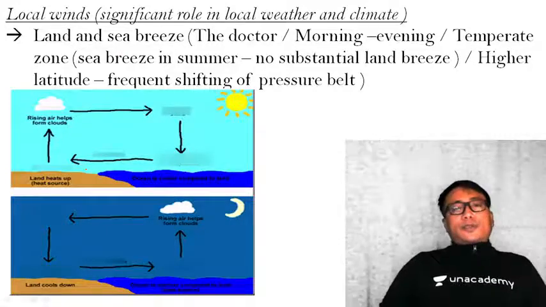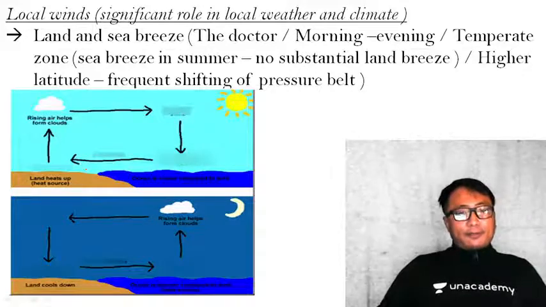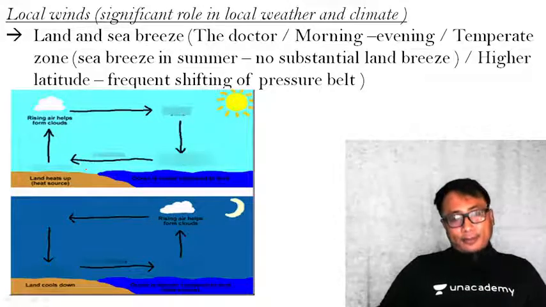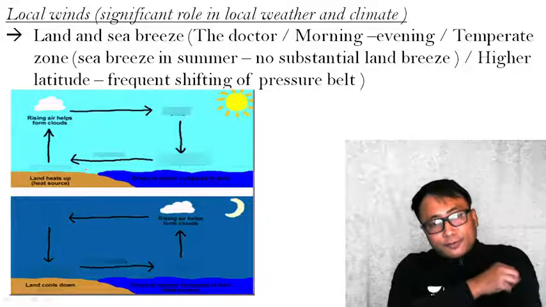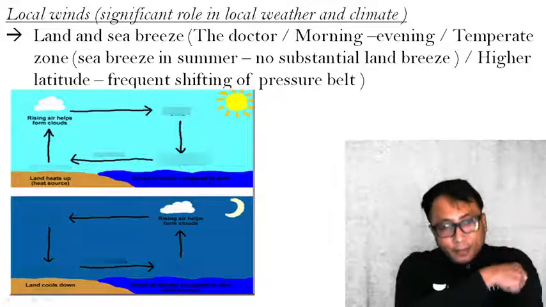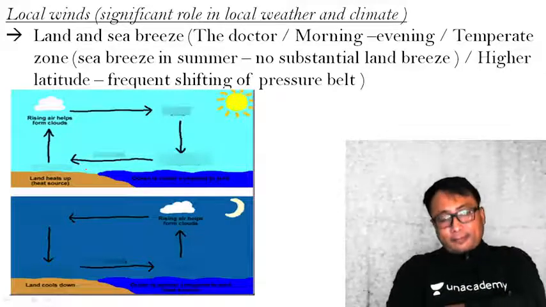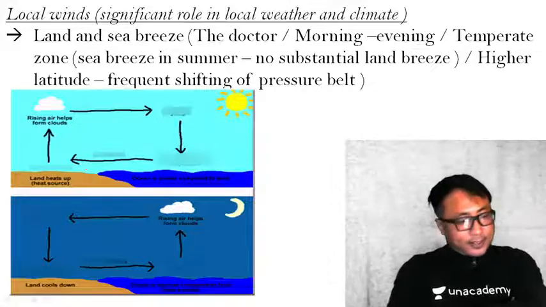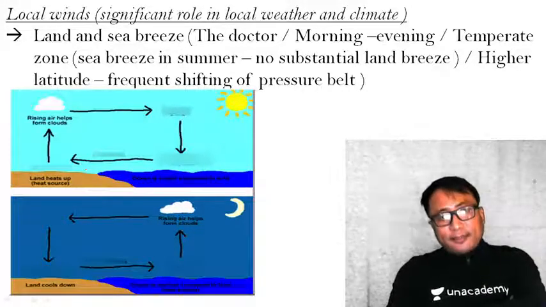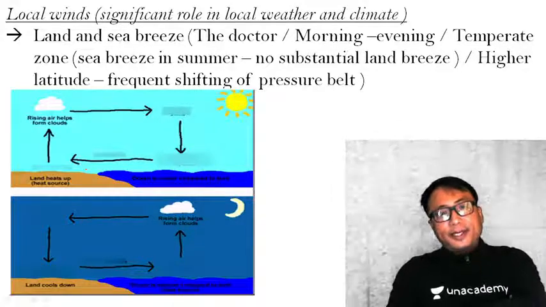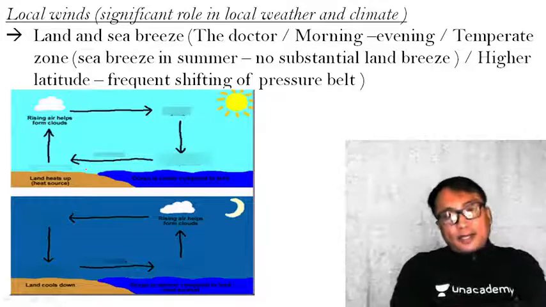The first in the local wind system is land and sea breeze. Kindly observe the figure in front of you. I have one important question to ask you, and it is important from your exam perspective. Again, let me tell you one thing: as far as your exam is concerned, it is not only the mechanism, like in daytime sea breeze, nighttime land breeze, it happened in this direction, that is not sufficient. There are other important factors.